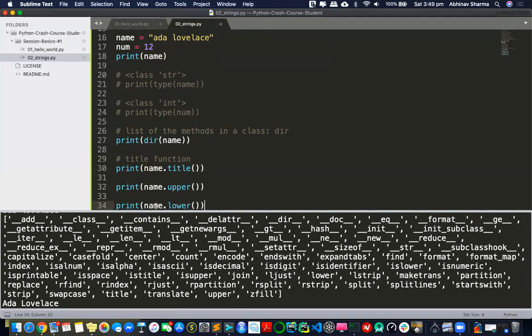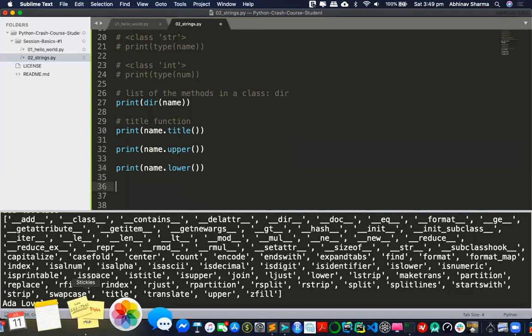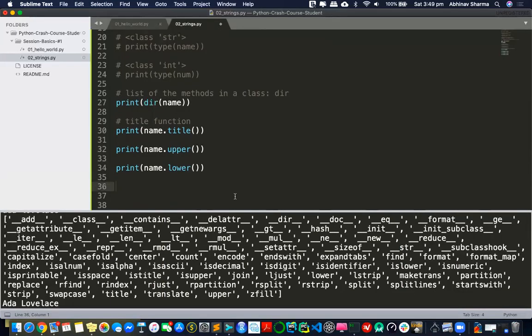Okay, do you get the concept of methods? Are you able to get what I'm trying to say? Cool. So that means we can move to the next part. The next part is concatenating strings. I'm taking a little bit more time so that you understand the whole concept completely.